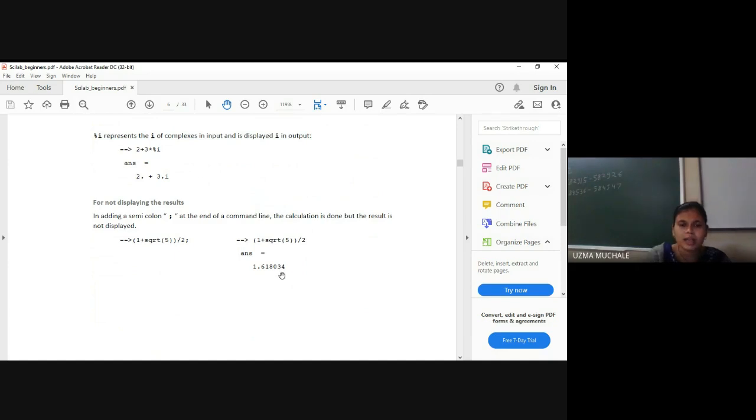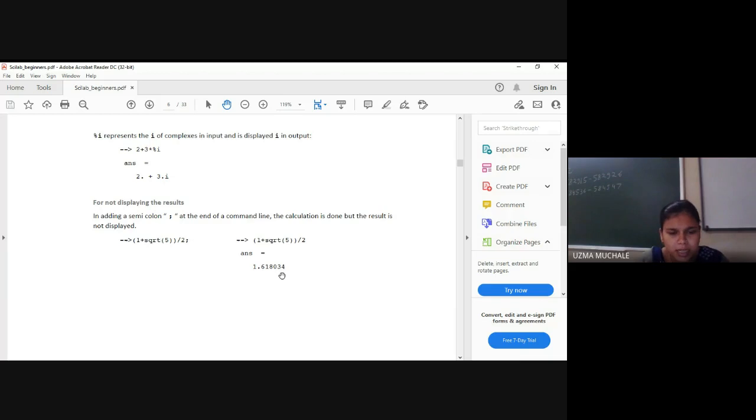1.618034. So you just run this small program, right? You can write 2 plus 3I, and square root of 5 you can calculate, right?